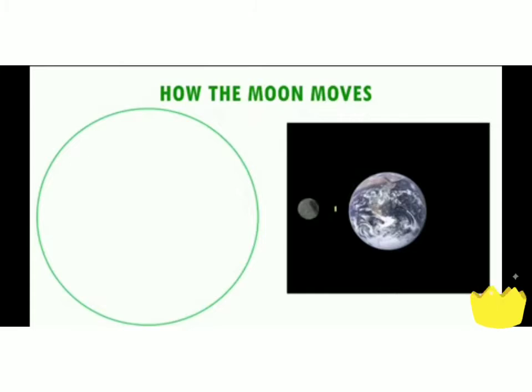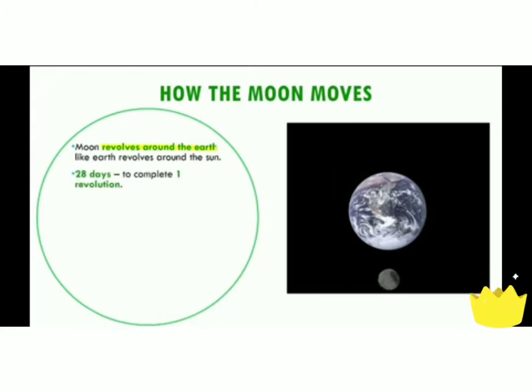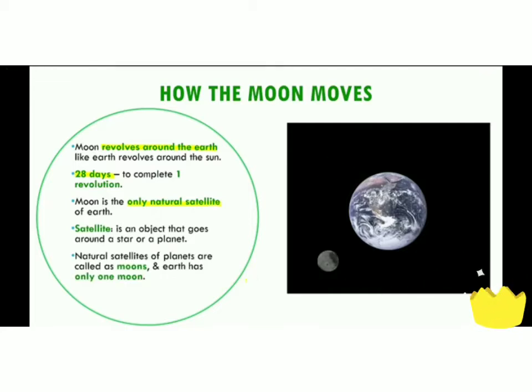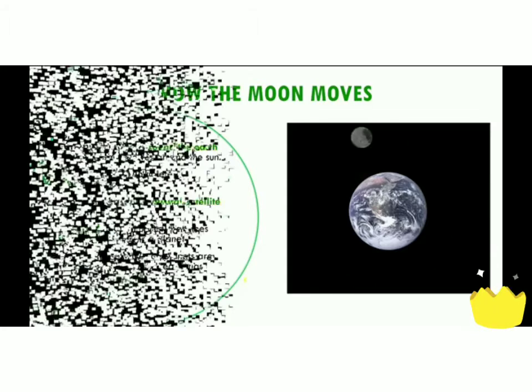How the moon moves. So let's see. Moon revolves around the earth like earth revolves around the sun. It takes 28 days to complete one revolution. As you can see, the moon is revolving around the earth. So it is taking 28 days. Moon is the only natural satellite of earth. Satellite is an object that goes around a star or a planet.